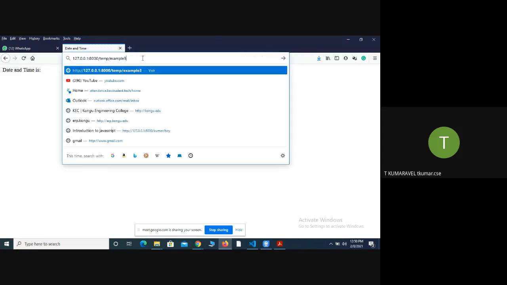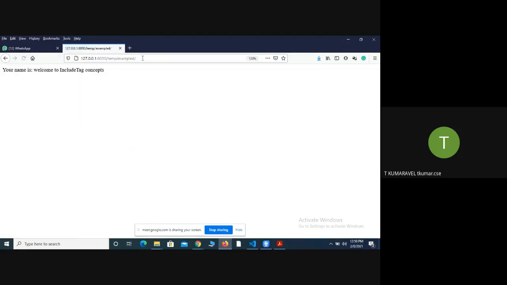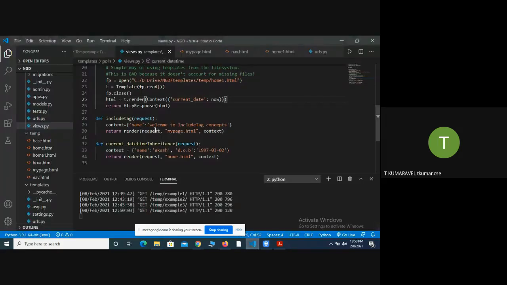Example number 4. So what happened? Okay, so in the include tag, you created one dictionary. The key is called name, and the respective value is called "welcome to include tag concept". That is called the respective value.